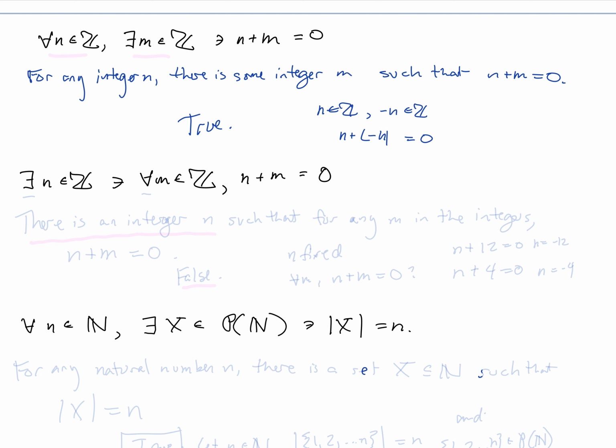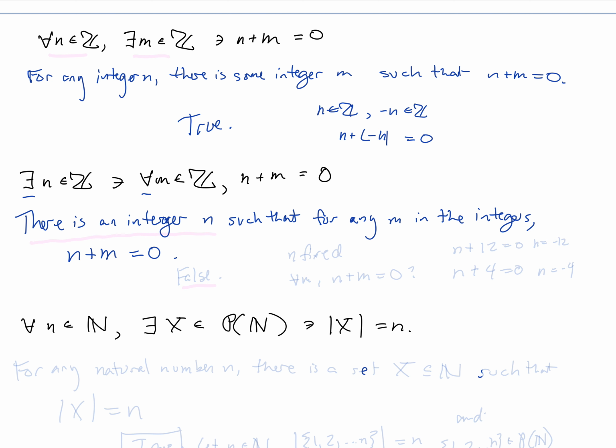Next, there is an integer n such that for every integer m, n plus m equals 0. So there is an integer n such that, for any m in the integers, n plus m equals 0. Is this a true statement?